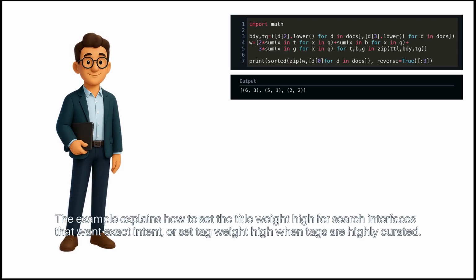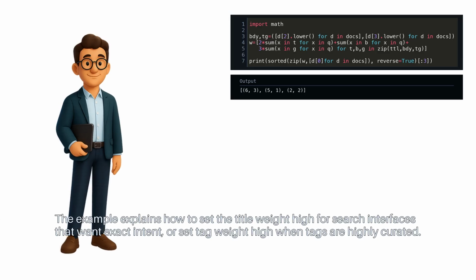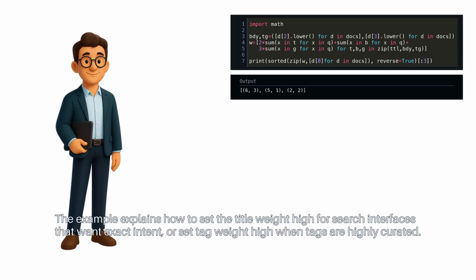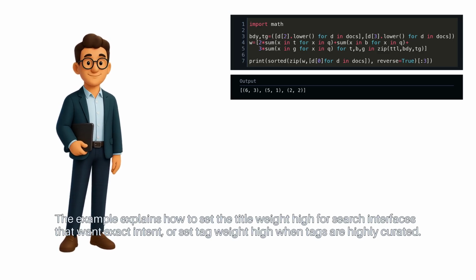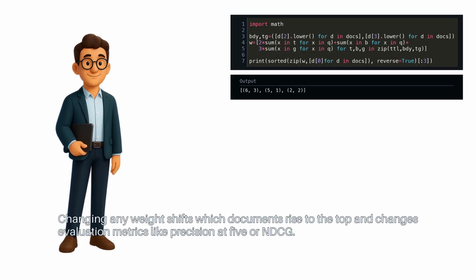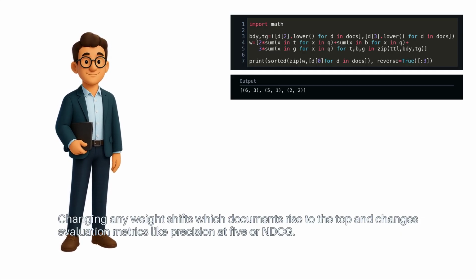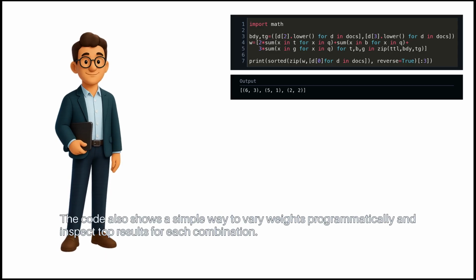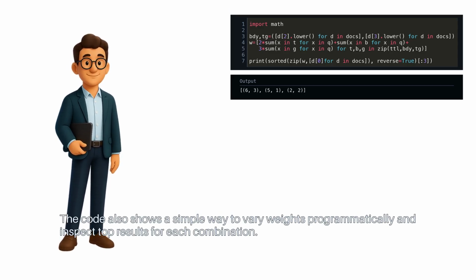The example explains how to set the title weight high for search interfaces that want exact intent, or set tag weight high when tags are highly curated. Changing any weight shifts which documents rise to the top, and changes evaluation metrics like precision at 5 or NDCG. The code also shows a simple way to vary weights programmatically and inspect top results for each combination.